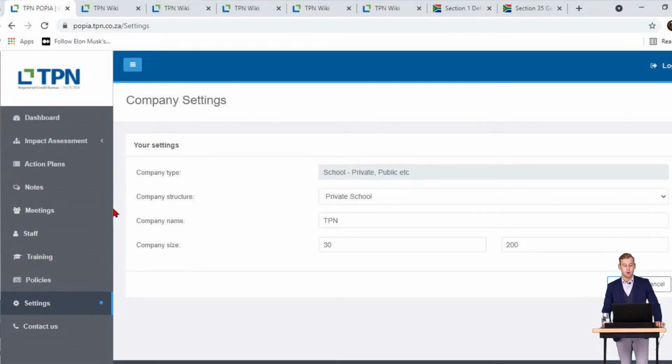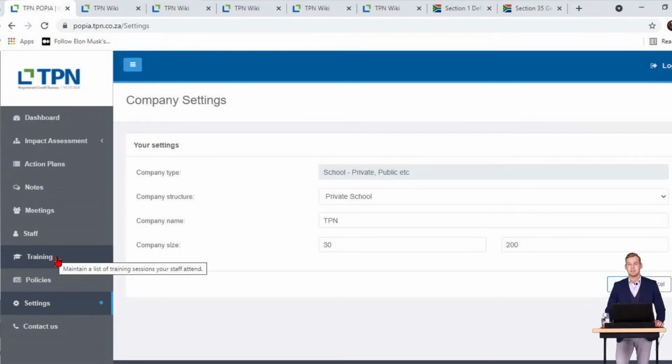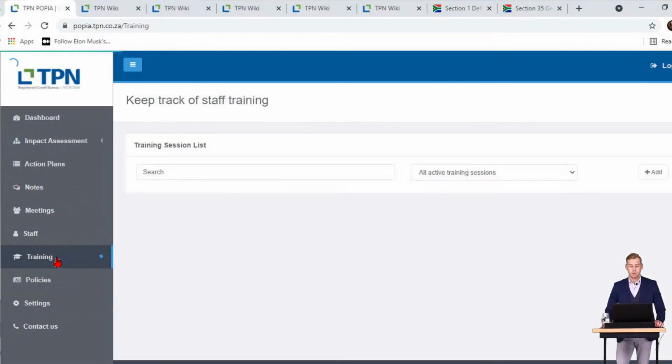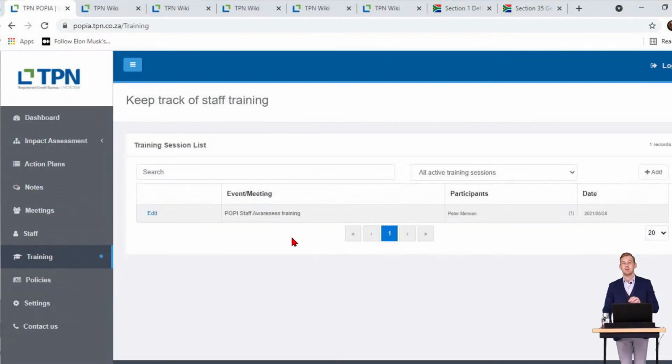First things first, you'll probably notice that we've got this new training tab on the left-hand side. Once you click on that, you can schedule training as well as use it as an online register for your attendance on the training itself. I've already inputted a training session into our trainings tab. It's called POPI Staff Awareness Training. You can edit that as well as add a new training session should it be necessary.